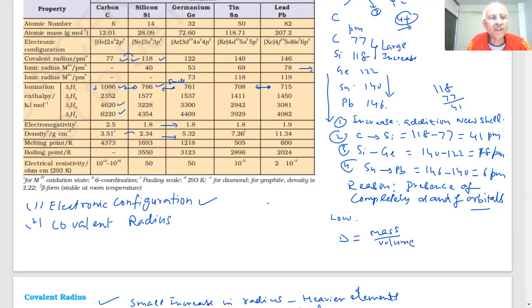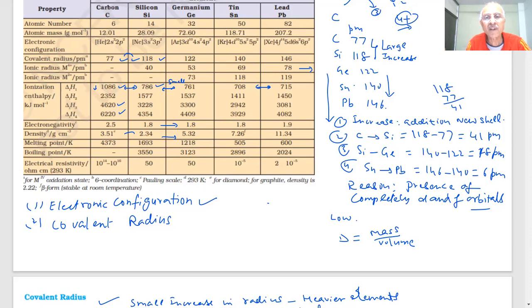Here melting point differences, see, 4373 Kelvin, student, is a very high melting point, which is for diamond. You know, diamond has the highest melting point in terms of carbon here, 4373 Kelvin.